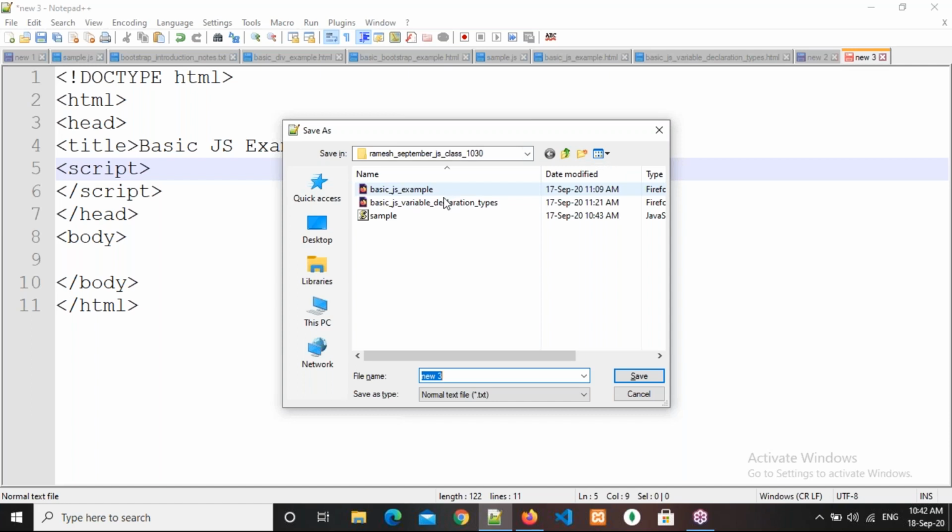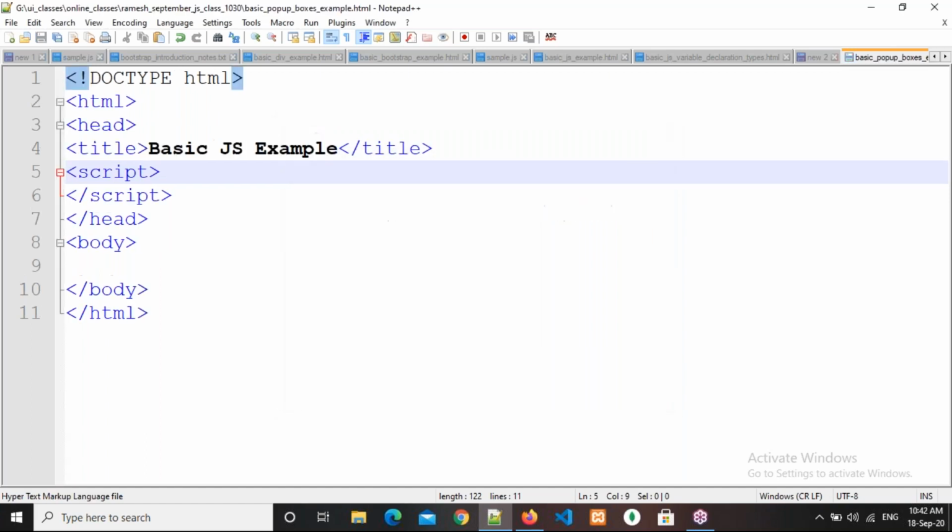Now here we need to save this file, whatever it is related to. So basic underscore pop-up underscore boxes underscore example dot html. How many types of pop-up boxes do we have? Three types. One is alert, another is confirm, another is prompt.